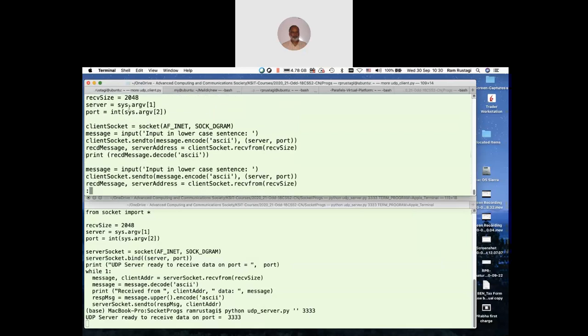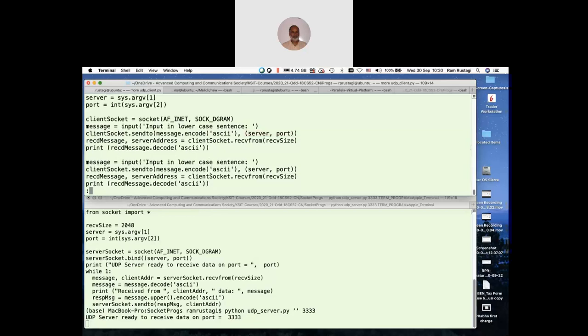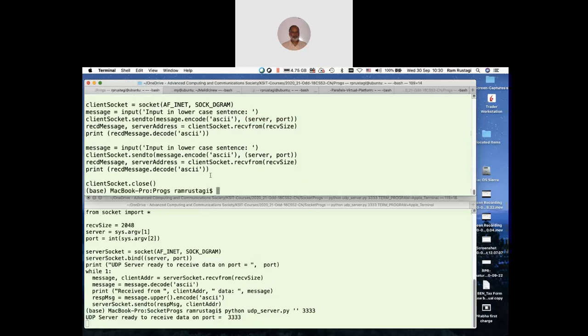Again, I take the server IP address and server port number, create a socket, and then read input from the terminal, convert it into uppercase, and send the data after encoding it. This is important because each time I take a server and port number, send the data, and then read the response, and then we are done. So this client sends only one message, that should be fine. Let's run this.